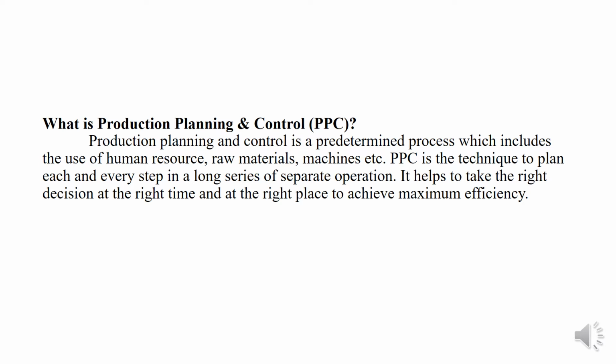The highest efficiency in production is obtained by manufacturing the required quantity of the product of the required quality at the required time. These are the aim or meaning of the words production planning and control.